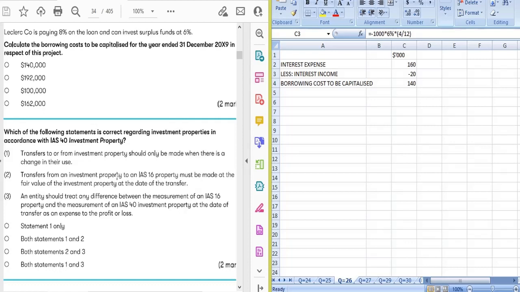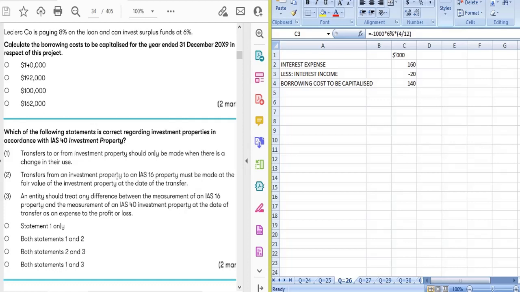In that case, we won't state the land or building as PPE. Instead, we will state it as investment property, because the company has land and building held to earn rental or for capital appreciation, or both, rather than for use by the entity or for sale in the ordinary course of business. It's this definition according to IAS 40. So that's why we will do a separate treatment for this kind of land and building which is held for rental or capital appreciation purposes.